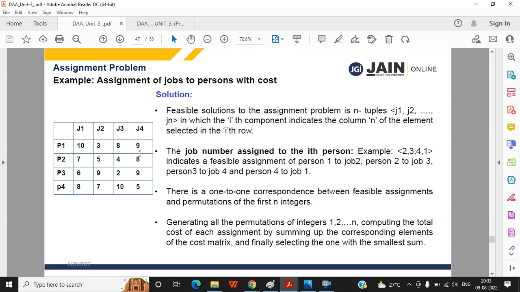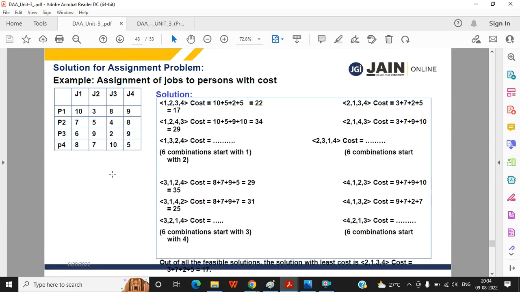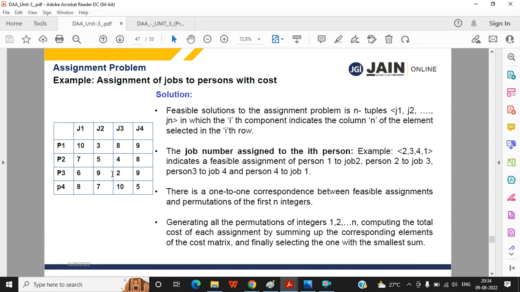So P1, P2, P3, P4, these are four persons. And J1, J2, J3, J4 are the jobs to be assigned. Now, what are these values given? These values are weightage.